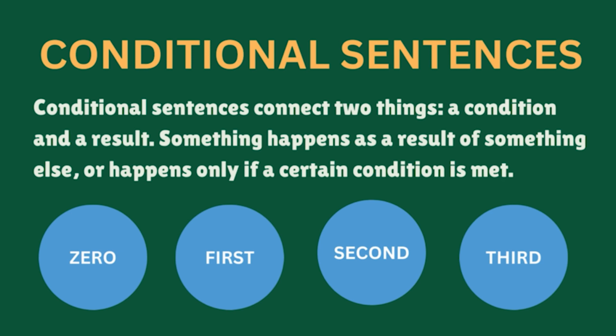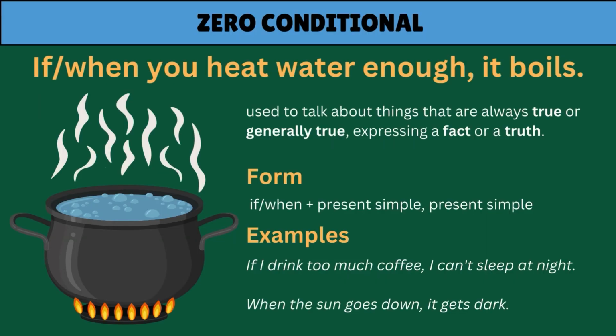Now let's revisit the examples we had at the start and see what category they belong to. If or when you heat water enough, it boils. This is an example of a zero conditional. We use zero conditionals to talk about things that are always true or generally true, expressing a fact or a truth. We construct the zero conditional by having an if plus the present simple followed by a present simple.